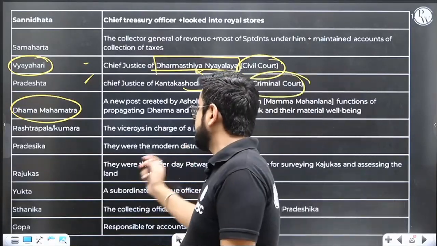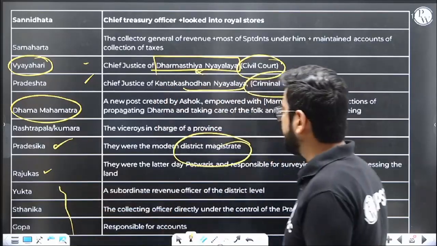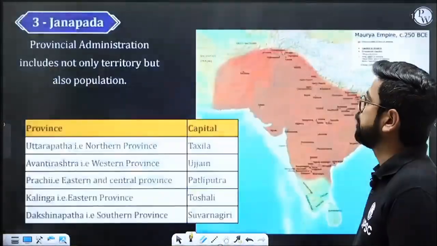Then there is the governor who is in charge of the province. Pradeshika, you see, Pradeshika is the DM. Then there are Rajukas like Patwari, etc. Gopal is basically responsible for accounts. Okay, you can watch this later. Basically go through this.